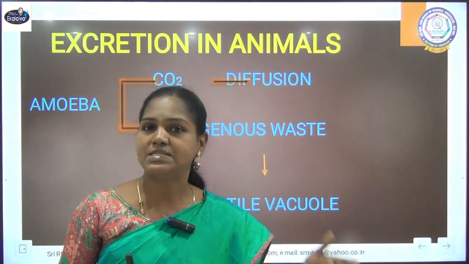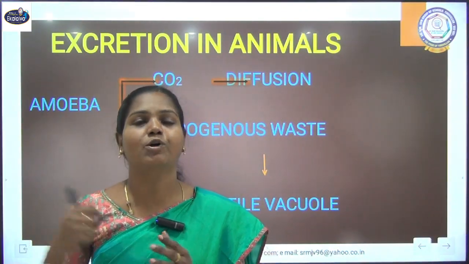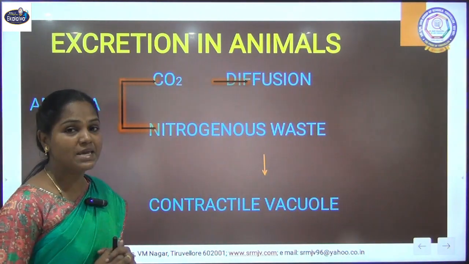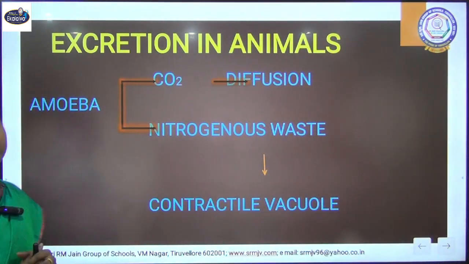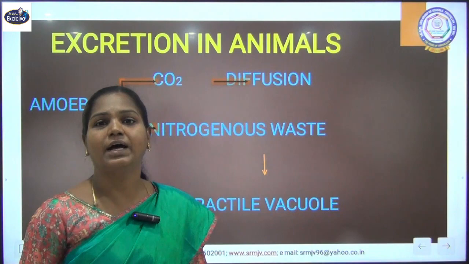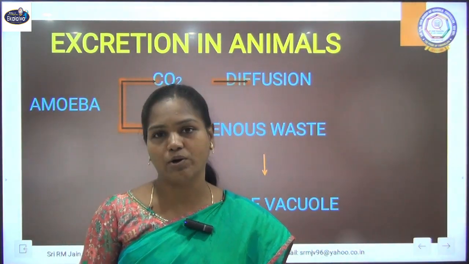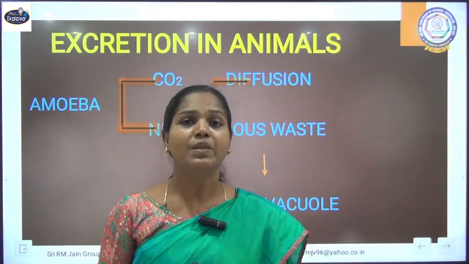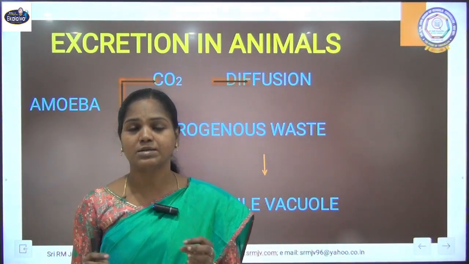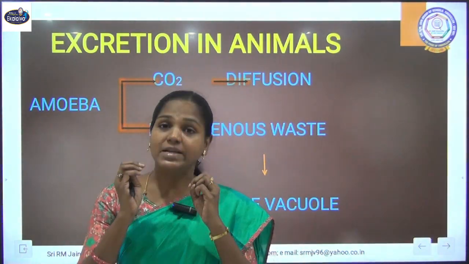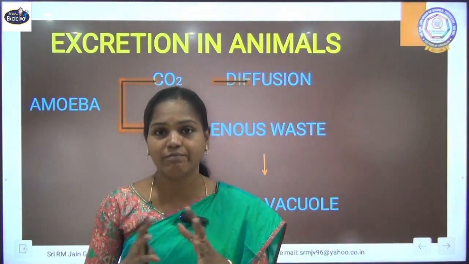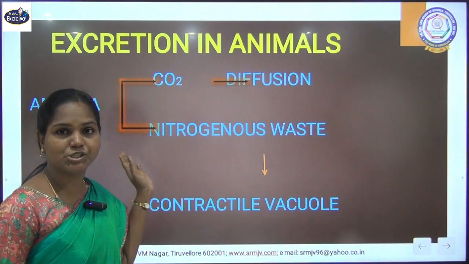As usual, we will start with the lower animals, then we will move on to human beings. First, excretion in amoeba. You all know that amoeba is a unicellular organism. The whole body is only one cell, so it does not have any organ system to do all these functions. In spite of that, amoeba is doing all the life processes. In the same way, it is doing excretion also.